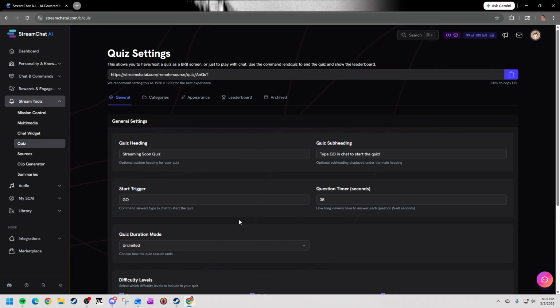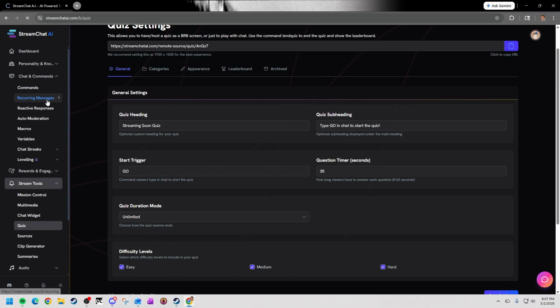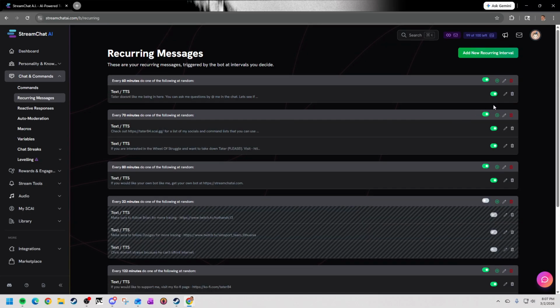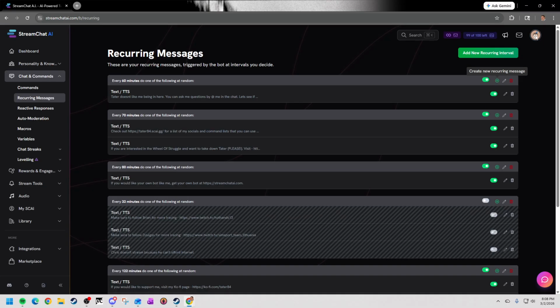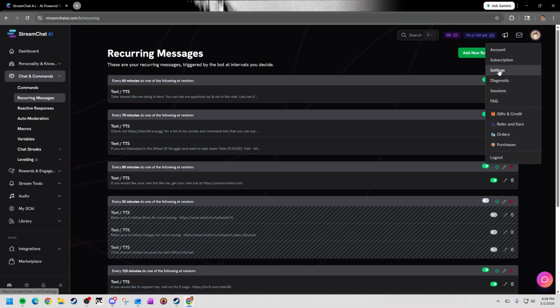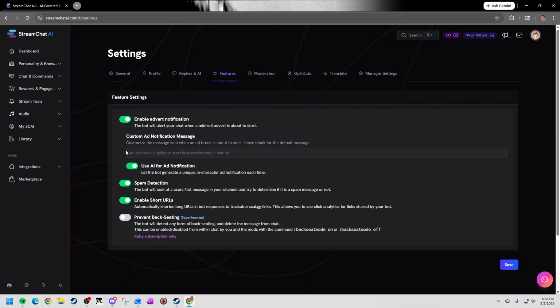You can now set the timer to be either unlimited, a specific time, or a number of questions. For recurring messages, you can now have a poll as a recurring message. Next is add notifications. If you go to your settings, go to features, you can now either have a custom add notification message or you can use AI to generate the message for you if you like. Remember to always click save if you do change any of your settings.